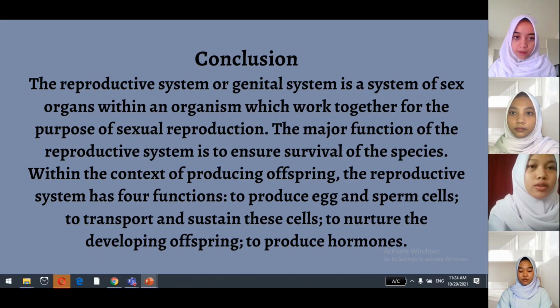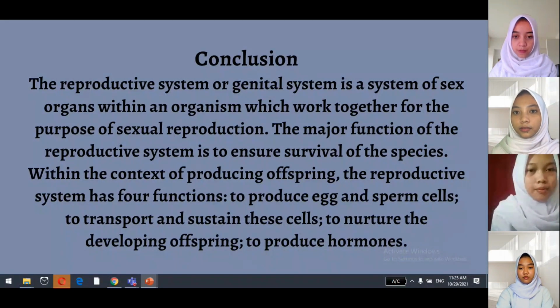Within the context of producing offspring, the reproductive system has four functions: to produce eggs and sperm cells, to transport and sustain the cells, to nurture the developing offspring, and to produce hormones.